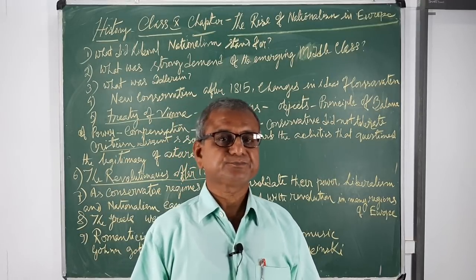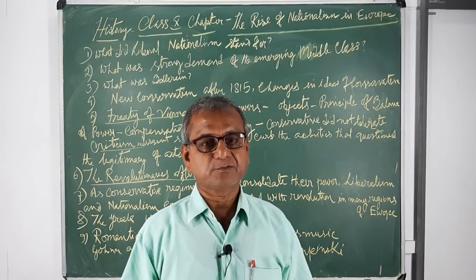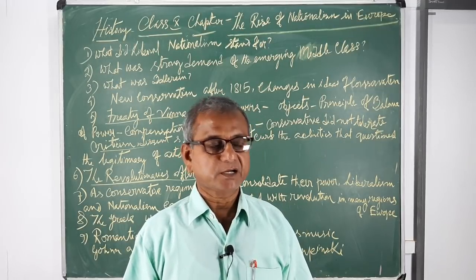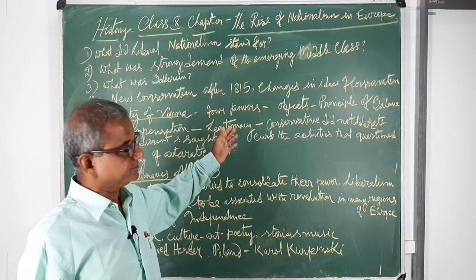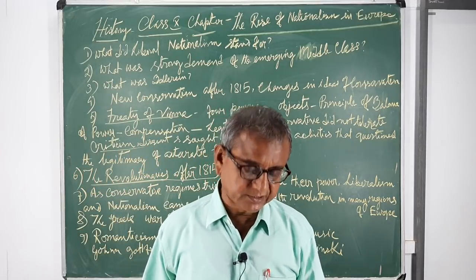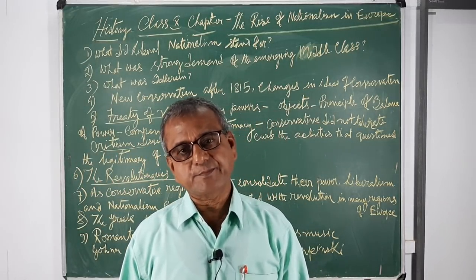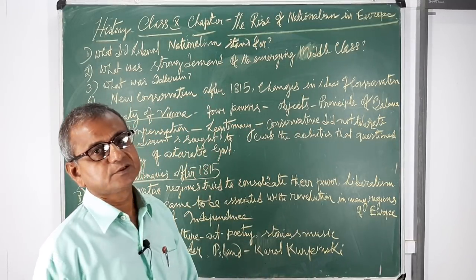The Netherlands, including Belgium, was placed in the north. Similarly, Austria was given northern Italy, Prussia was given a part of Saxony, and Russia was given a part of Poland. It is the principle of compensation.